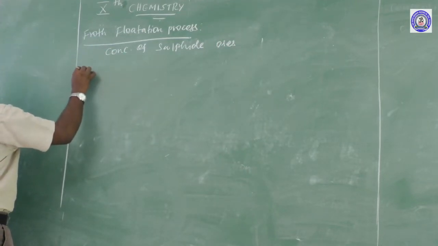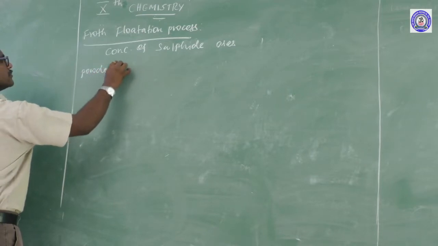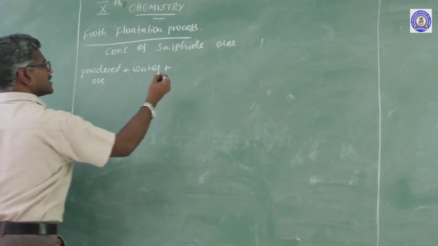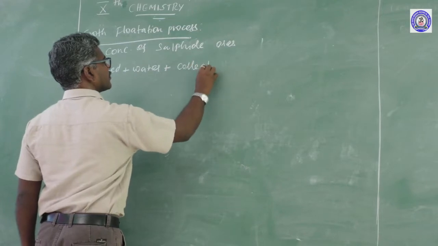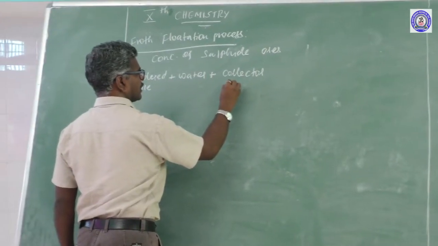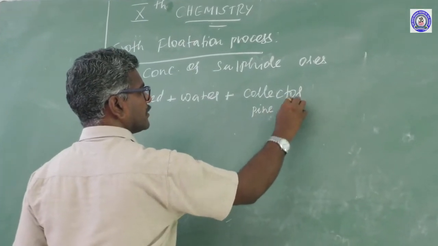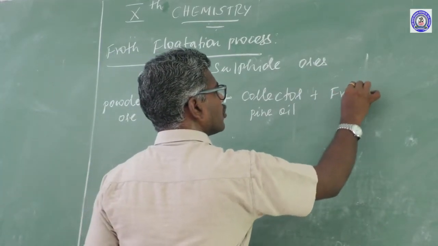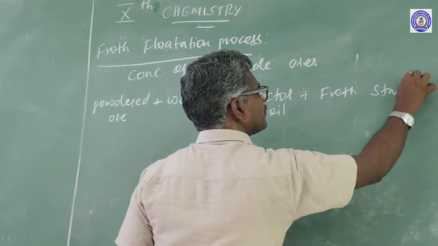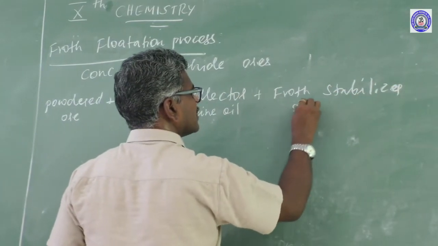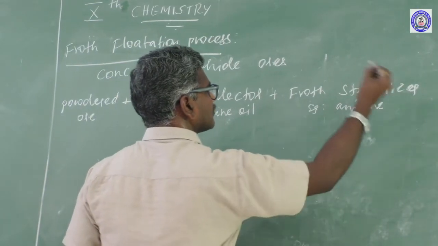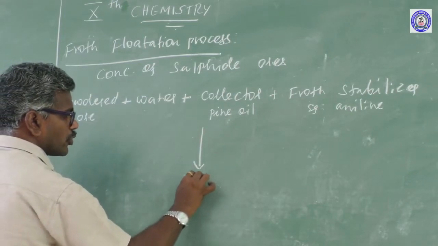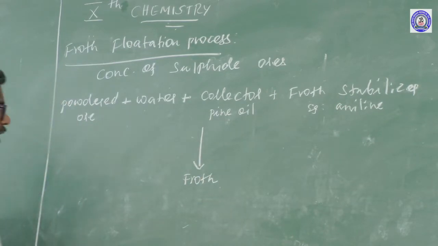For example, powdered ore treated with water, plus treated with a collector, named pine oil or sodium ethyl xanthate, plus a froth stabilizer, for example aniline. All of these are mixed, and finally froth is formed by blowing air.